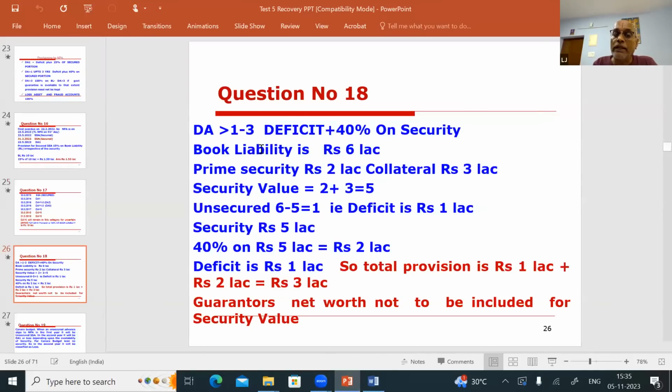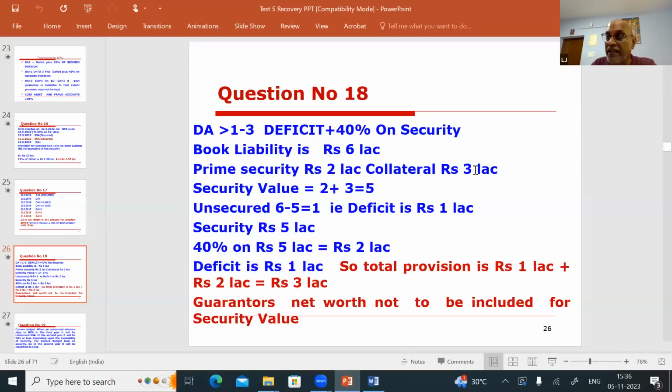DA more than 1 up to 3: provisioning is deficient plus 40% on the security. Prime security is 2 lakhs, collateral security is 3 lakhs, so total security value is 2 plus 3, 5. You should not take into account the guarantor's net worth.